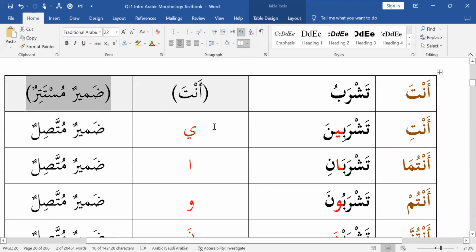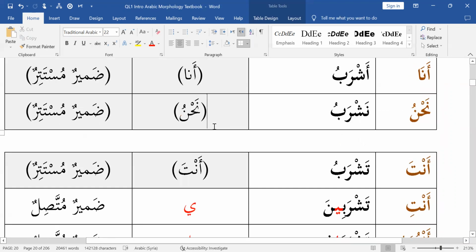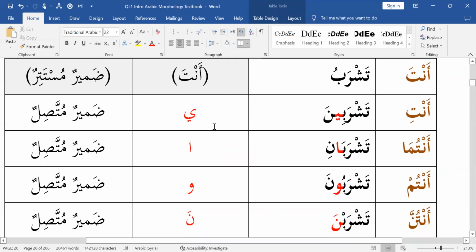Notice muttasil, not mustatir. And every fa'il that is damir mustatir, we will write in this course, in my textbooks, in parentheses. So the fa'il of this is not anta, it's hidden anta. The fa'il here is not nahnu, it's hidden nahnu. The fa'il here is not ana, it's hidden ana, implied ana. That's why I put it in parentheses, just trying to emphasize that the fa'il is hidden.